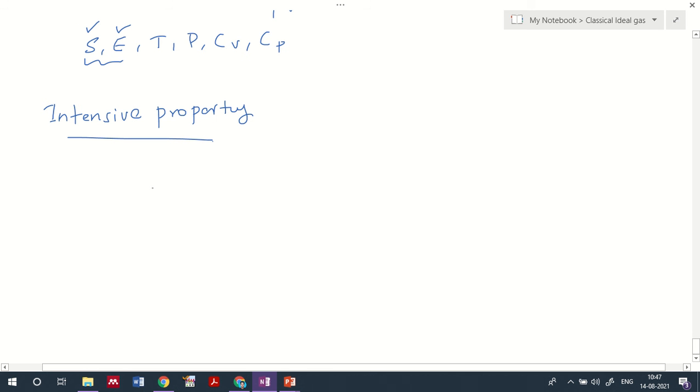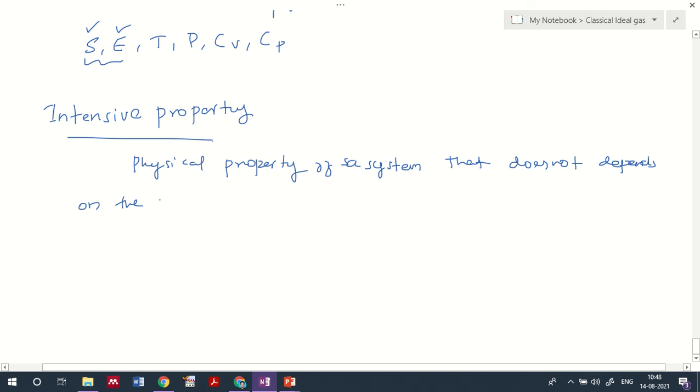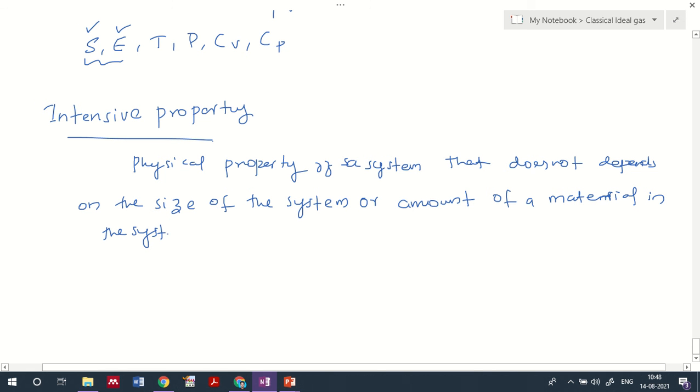Intensive property is a physical property of a system that does not depend on the size of the system or the amount of material in the system.